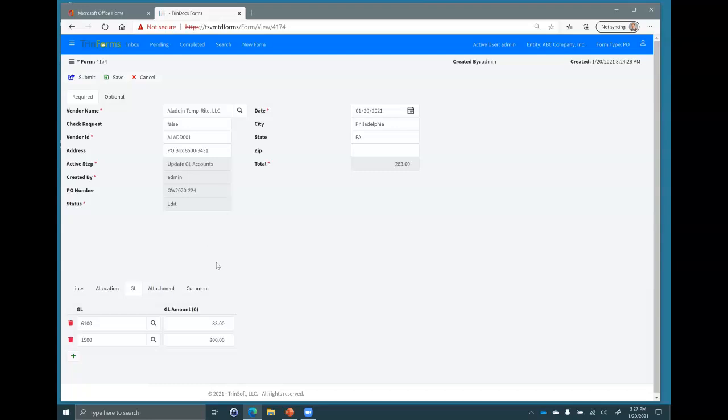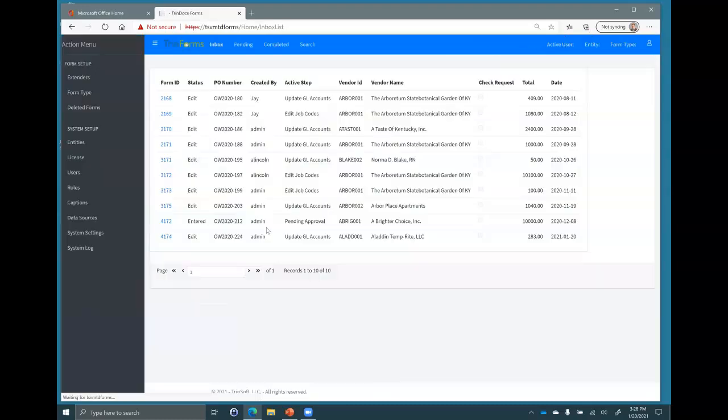So I'm going really fast, but I wanted you to just get a sense of what it looks like to interact. Multiple users, multiple workflow steps, multiple forms. I could go pick any of my other forms, right, and switch to it. And those forms would look different, right? They'll behave differently.